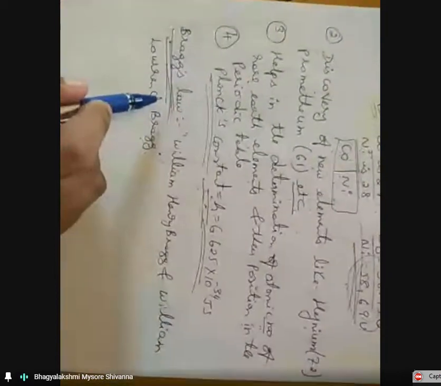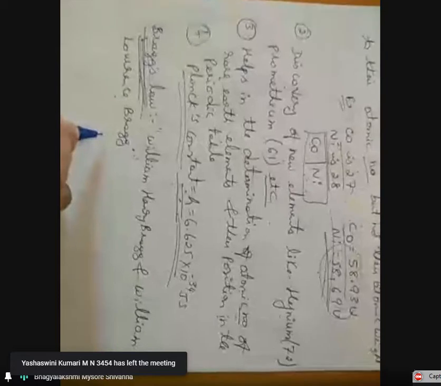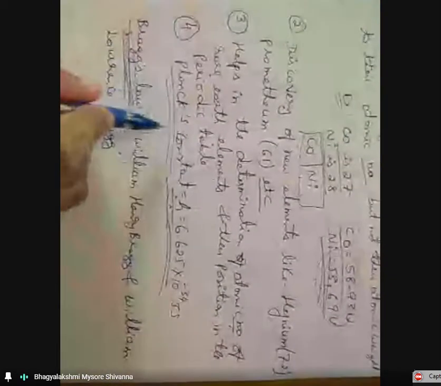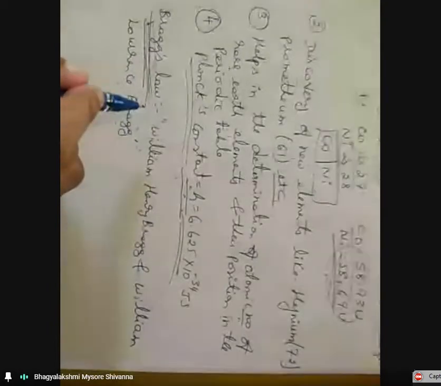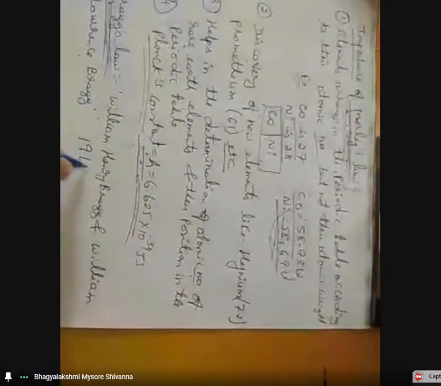William Henry Bragg and his son William Lawrence Bragg gave the law for the X-ray diffraction. Hence, this law is named as the Bragg's law. They received the Nobel Prize in the year 1915 for their service in the analysis of the crystal structure by means of this X-ray diffraction. Therefore, after they gave this law, many crystals were analyzed using this Bragg spectrometer. Hence, they received the Nobel Prize in the year 1915.